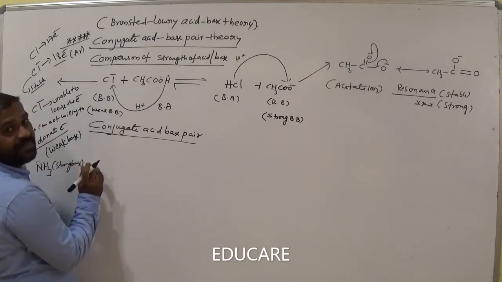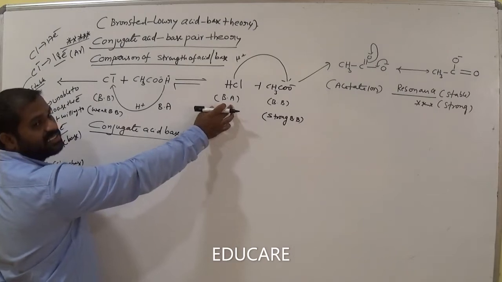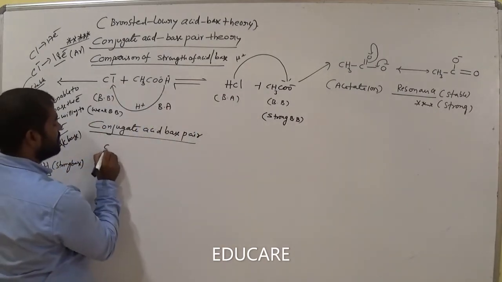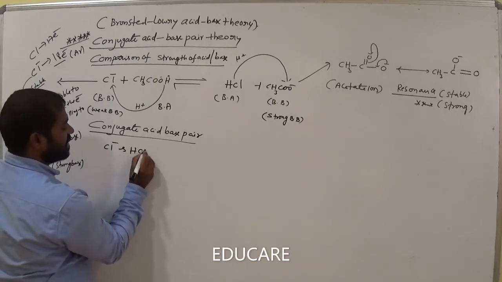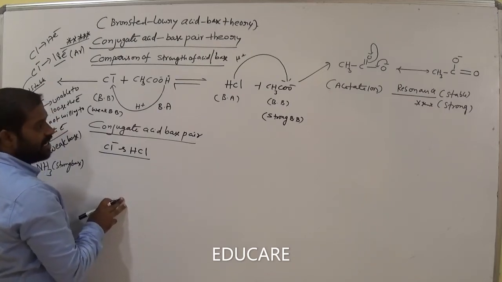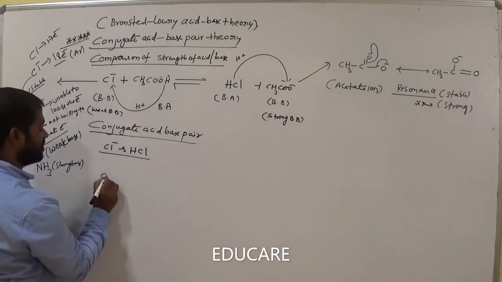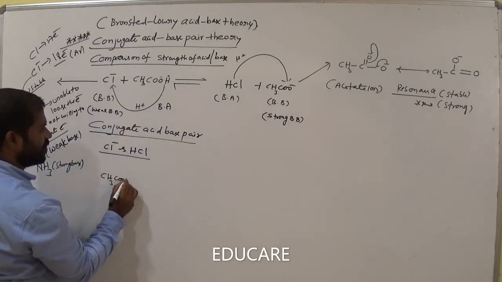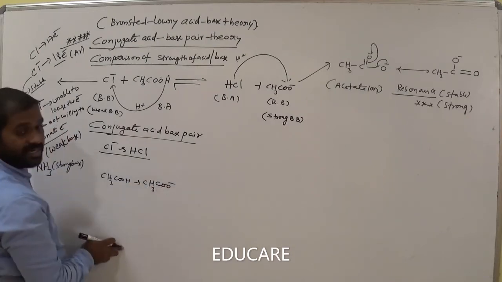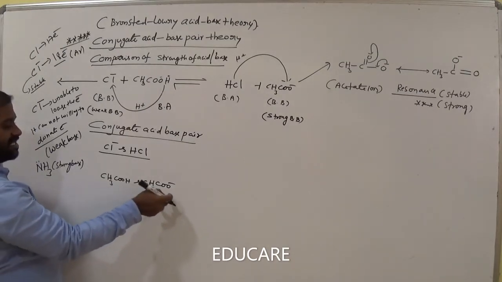Now write the conjugate acid base pair. This is the Bronsted base and this is the Bronsted acid. Both differ by a single proton, right? So Cl minus and HCl are called one conjugate acid base pair. Next, the second one, Bronsted acid and Bronsted base: CH3COOH and CH3COO minus.